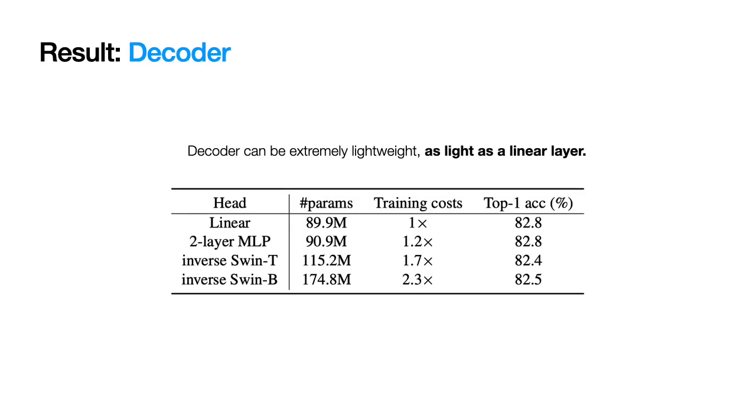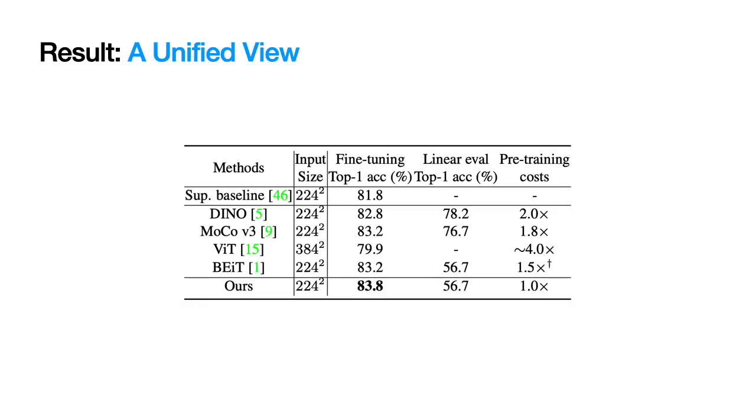Lastly, the authors compare different decoder architectures with respect to top-1 accuracy, number of parameters, and training cost. The table shows that the decoder can be extremely lightweight, as light as a linear layer. It achieves the best performance while being about 2 times faster to train than complex decoder models. SimMIM shows state-of-the-art accuracy with all methods combined, with much lower pre-training cost.